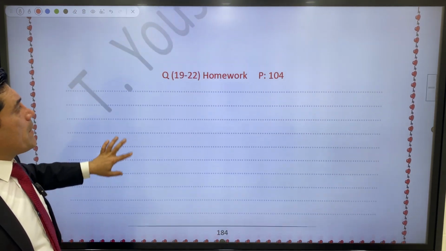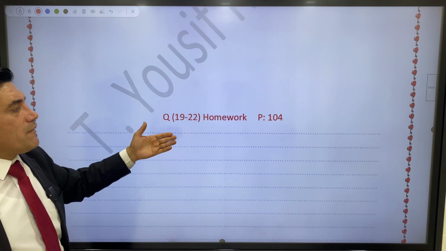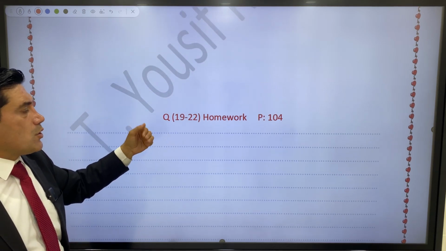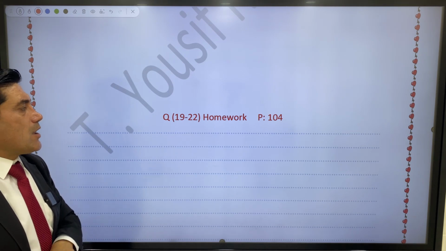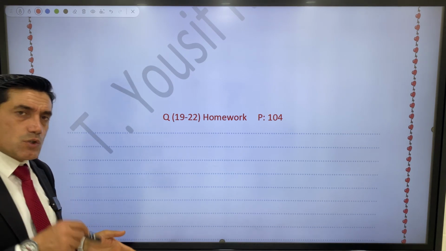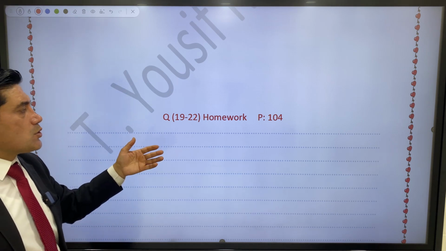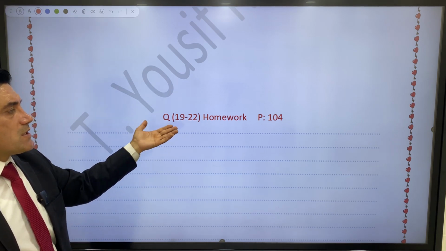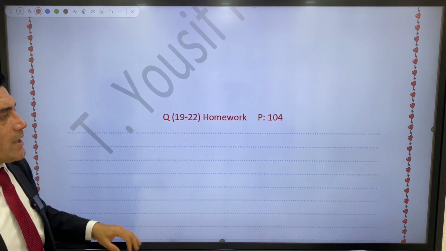Tomorrow we will do how to write an equation when you have a point and slope, questions 19 and 22. When you have slope and point, write the equation in slope-intercept form. It's on page 104.